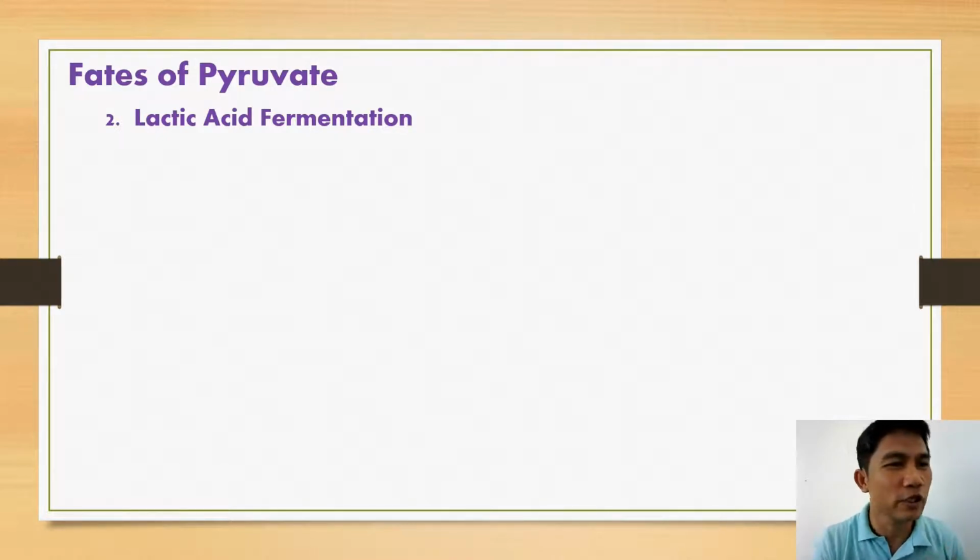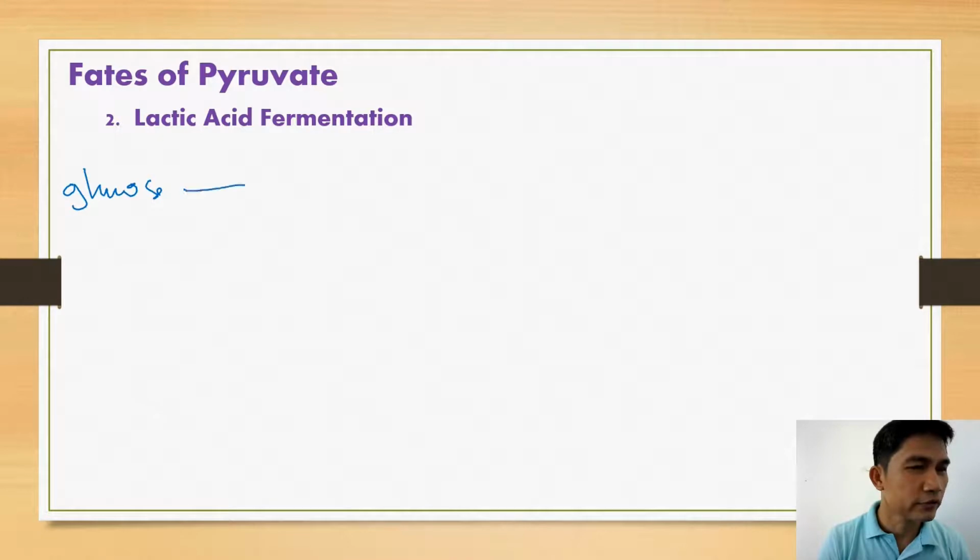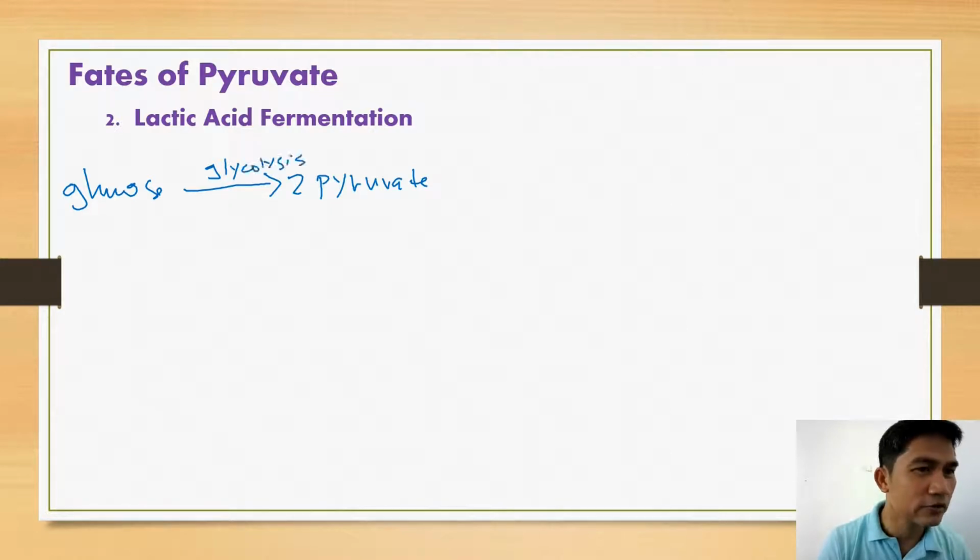That's why it's called aerobic. Now, under aerobic respiration, the glucose gets converted into two molecules of pyruvate, and we know that this process takes place in the cytosol, and the metabolic pathway is called glycolysis.